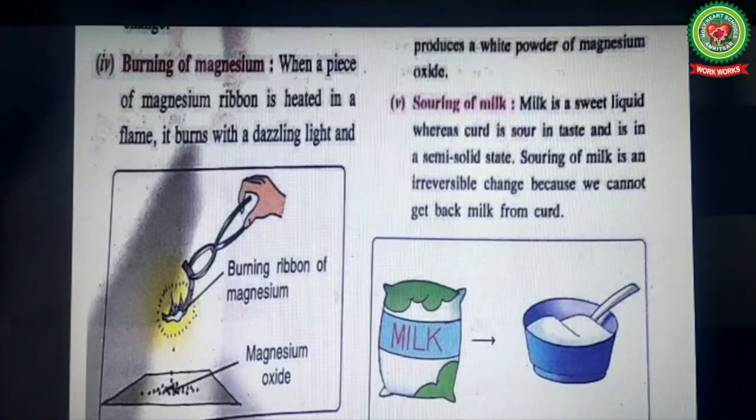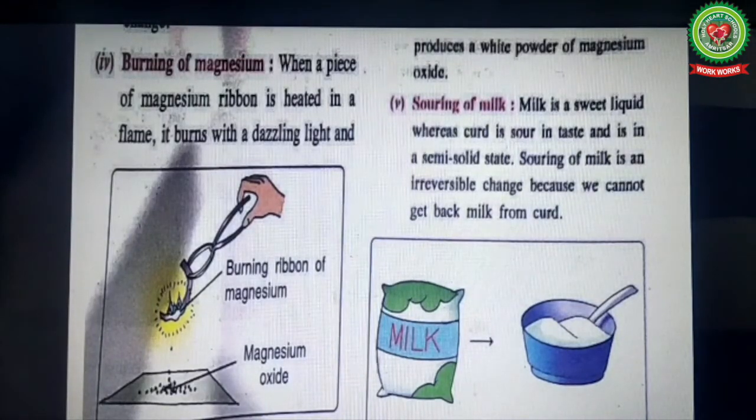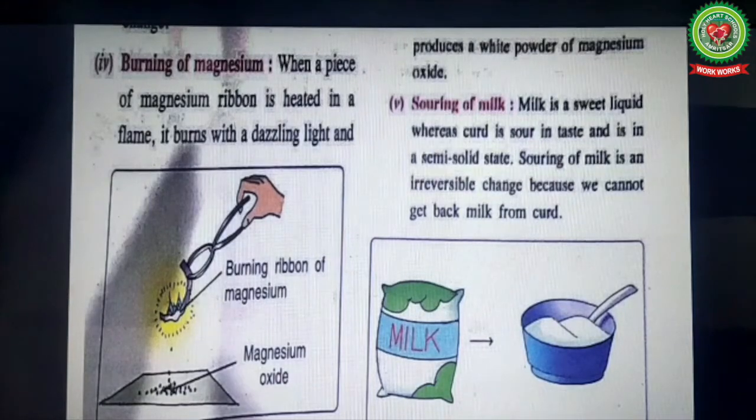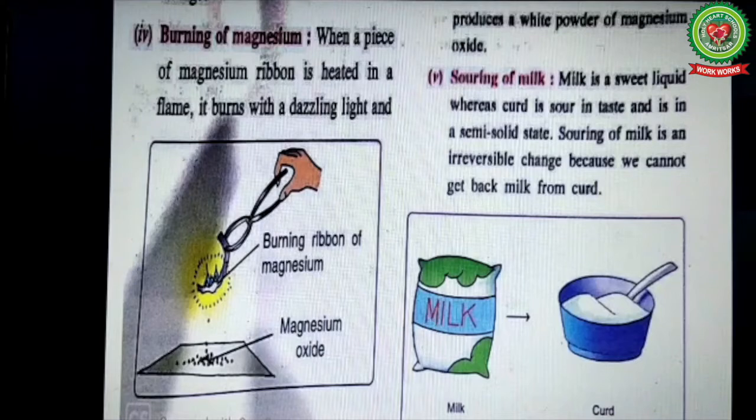So, souring of milk is a chemical change, as a new substance is formed. Curd is a new substance which is formed from milk. Souring of milk is an irreversible change because we cannot get back milk from curd. We know that. We cannot get back milk from curd.